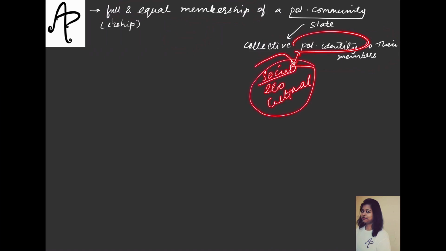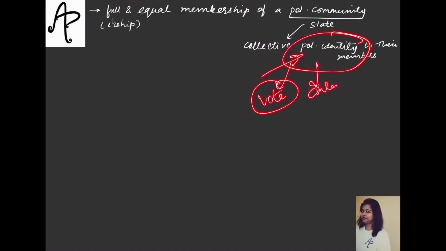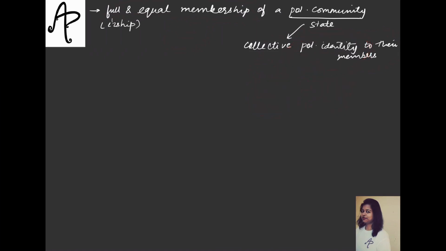You will have people belonging to different social groups, different economic classes, different cultural backgrounds. But one thing that will bind everybody is the political identity, because everybody would be entitled to vote, of course, if you are an adult. You would get a right to vote, or a right to contest elections. So these are the things that bind people together and give them an identity.